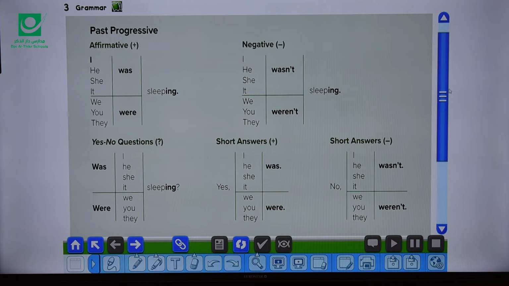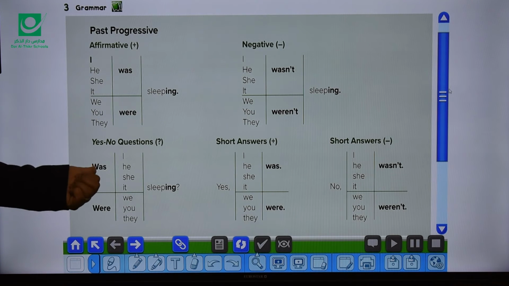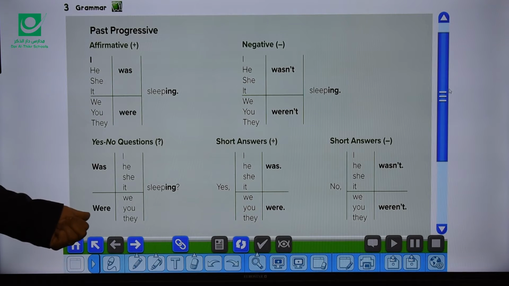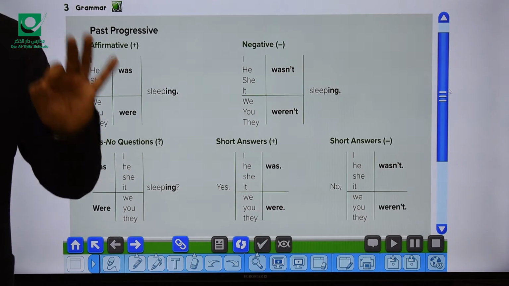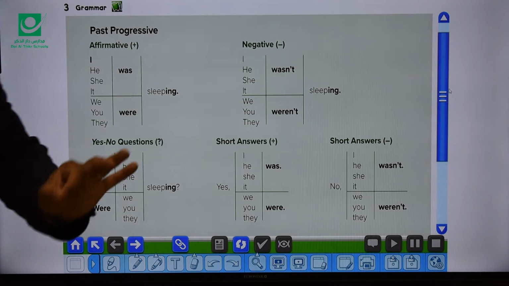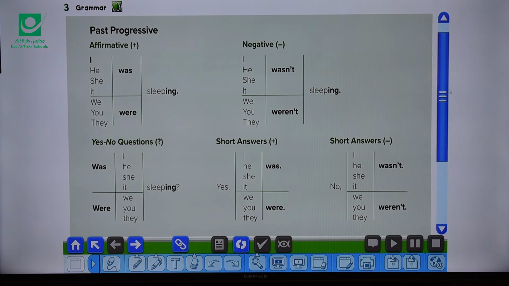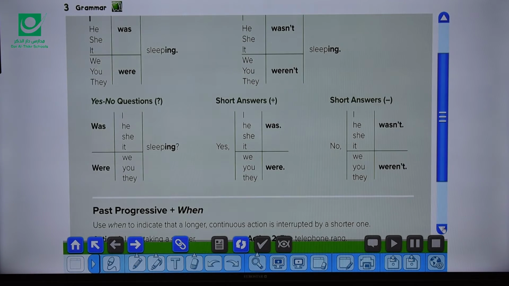Okay, so that's how we ask questions, starting the question with was or were, and the answer is yes or no, talking about an action that was happening at a specific time. So that's how we form the past progressive.